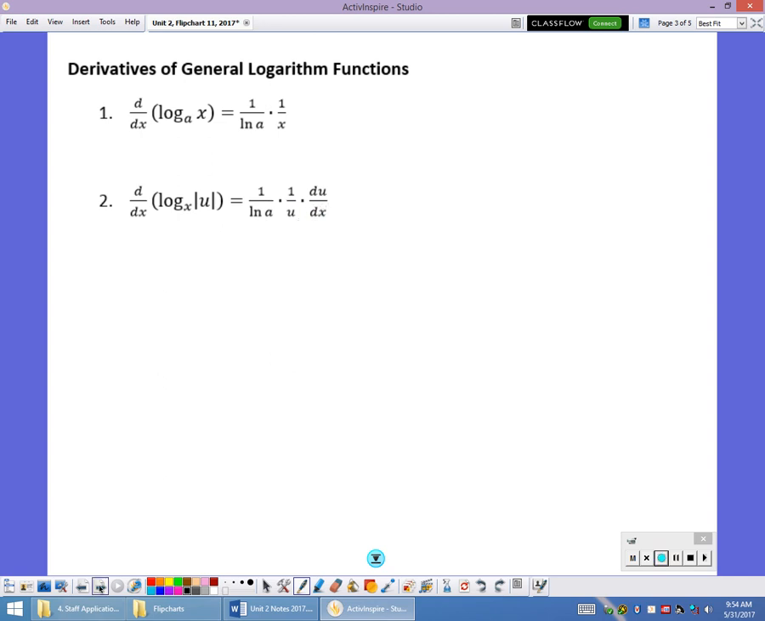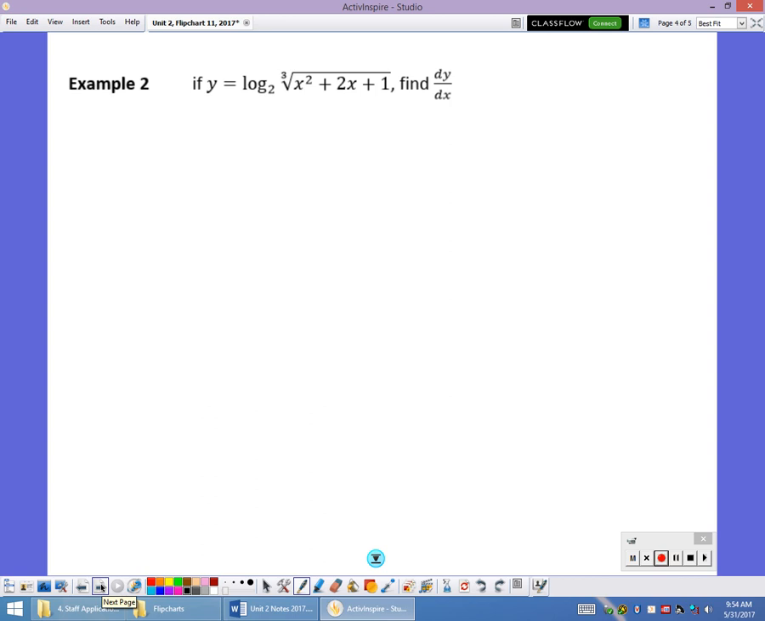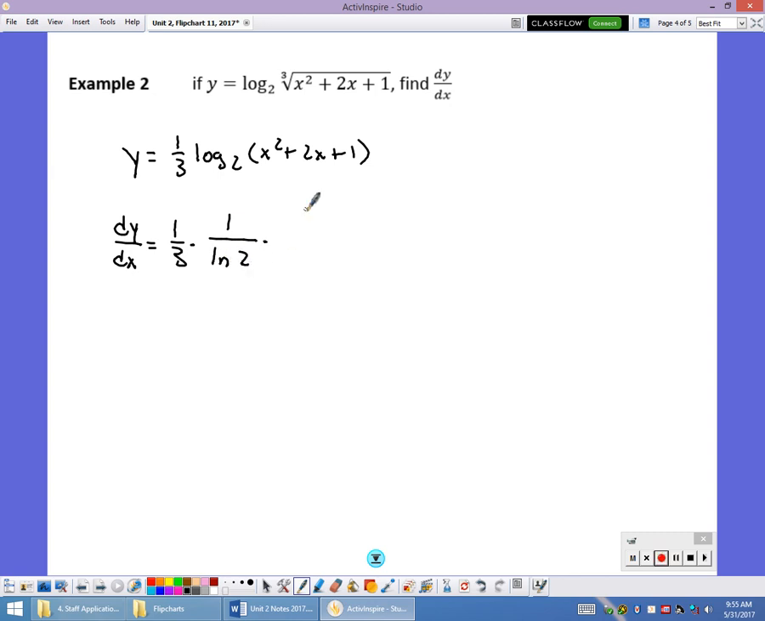of that original function. The properties of log still apply, so like in this problem, before I find the derivative, I'm going to pull 1/3 out front because this is a cube root. So pull 1/3 out front and write it as y equals 1/3 times the log base 2 of x squared plus 2x plus 1. Now find the derivative of that, dy/dx. The 1/3 would stay, so it's going to be 1/3 times 1 over the ln of the base, which is 2, times 1 over the original equation, which is x squared plus 2x plus 1, times the derivative of that equation, which is going to be 2x plus 2.